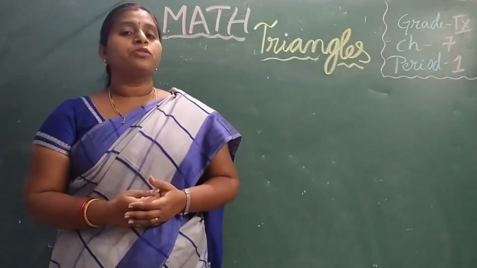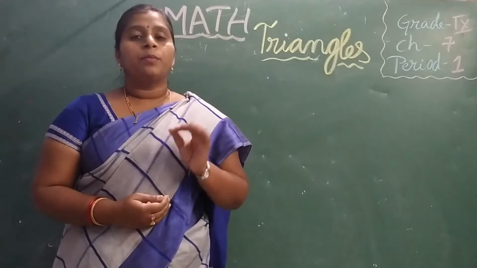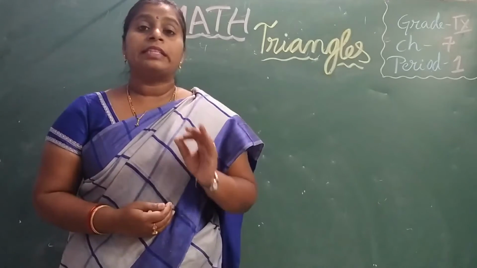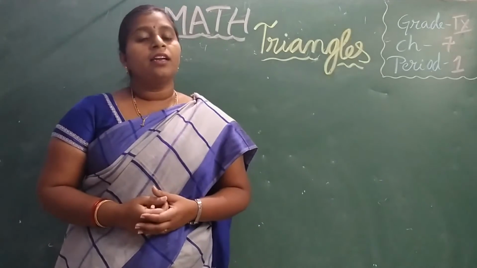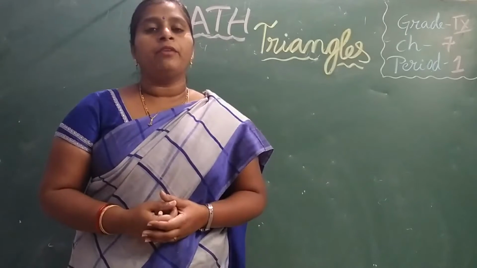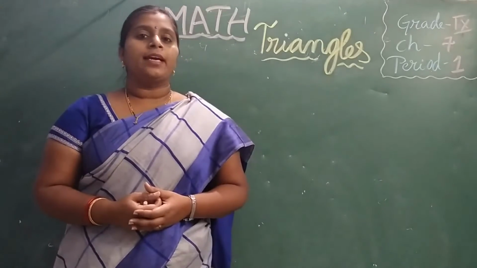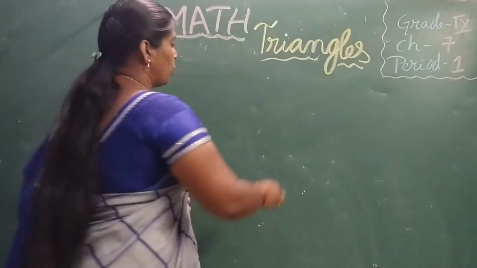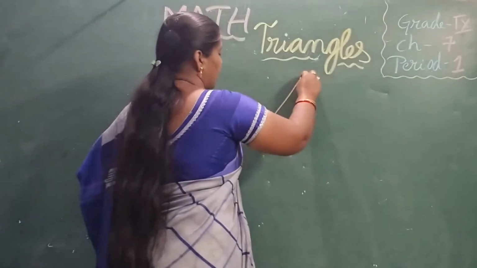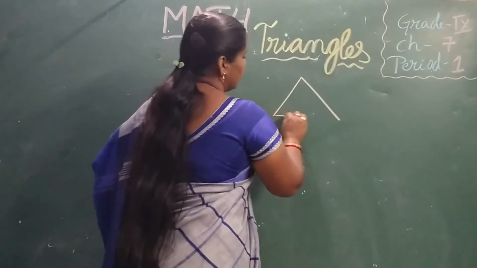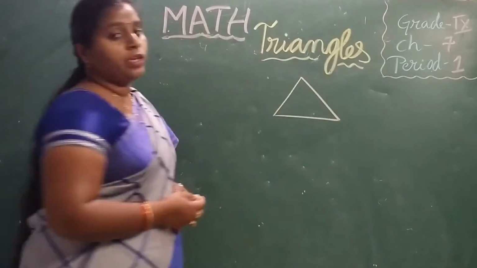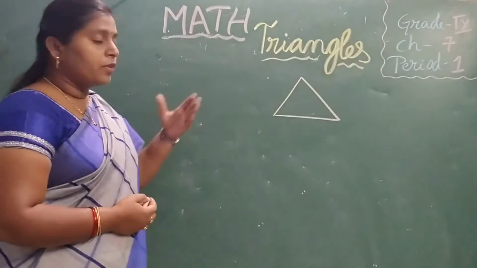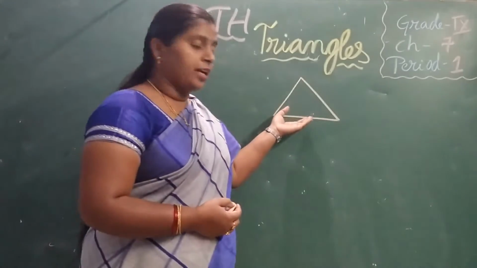The definition of a triangle: a simple closed plane figure formed with 3 line segments is called a triangle. Correct? We see this shape everywhere in our daily life. When we draw mountains, it is a triangular shape.